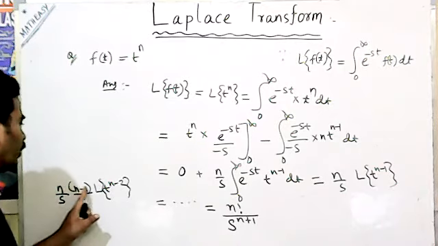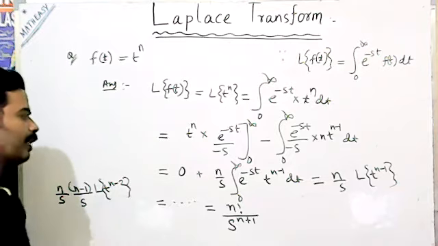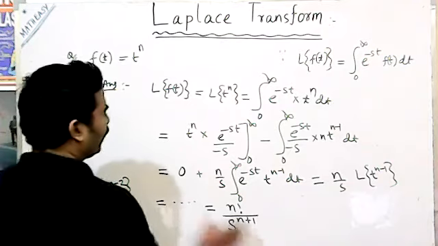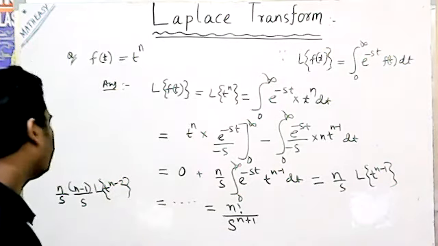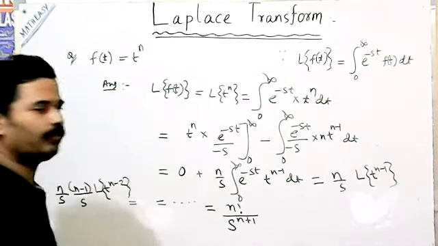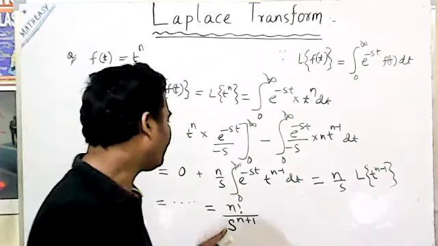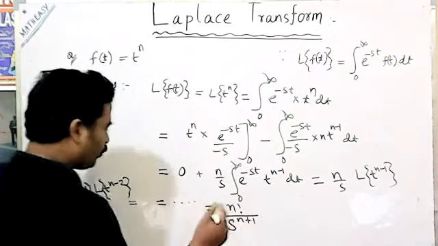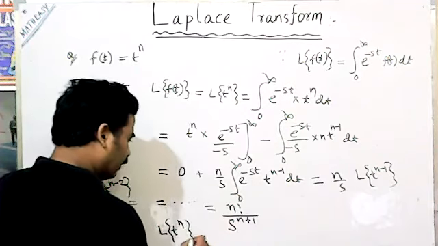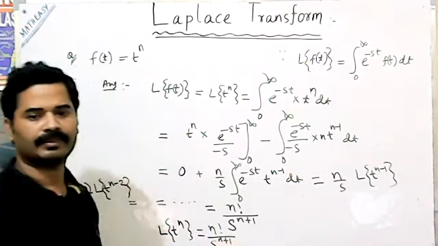So n into n minus 1 and so on up to 1, and here s into s into s into s multiplication will go on, until the last term we get. So if we follow this way, we will get the result. How much will we get? n factorial by s to the power n plus 1. That means Laplace of t to the power n is equal to n factorial by s to the power n plus 1.